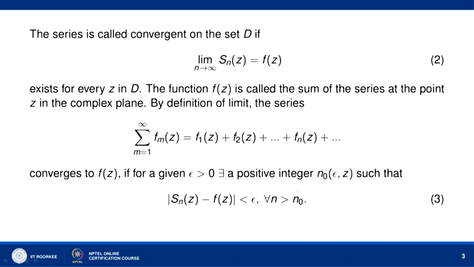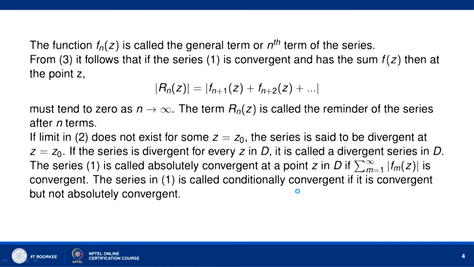You can see that the definition here is the same as we have in the case of a series of functions of a real variable. Now, the function f_n(z) is called the general term or the nth term of the series sigma f_m(z), where m is equal to 1 to infinity.